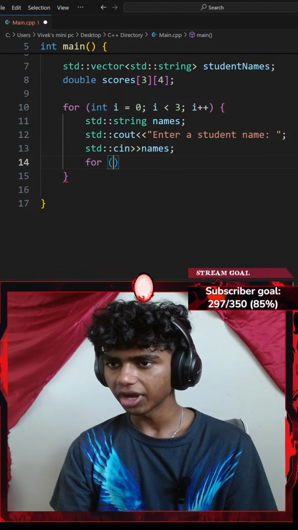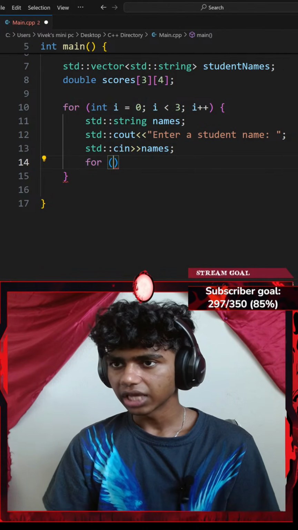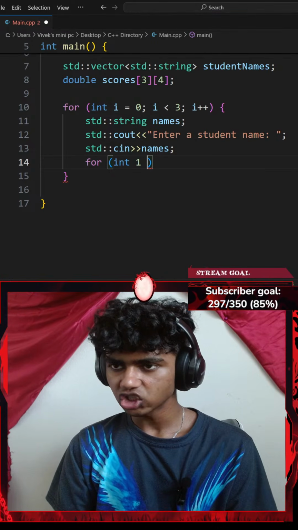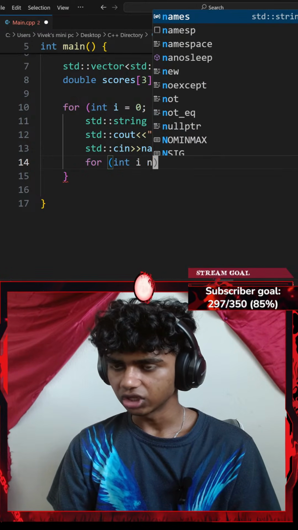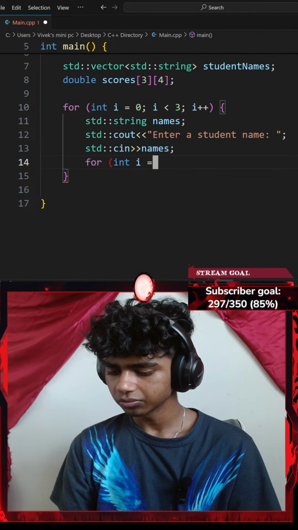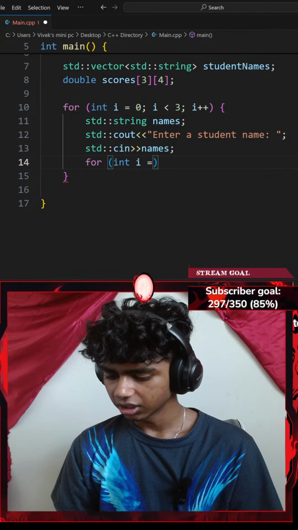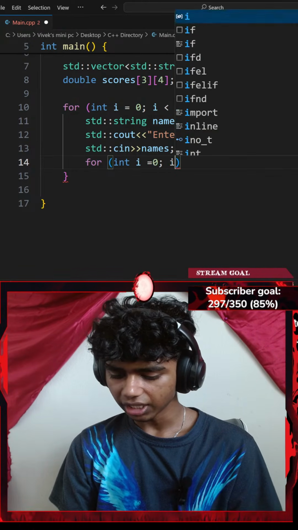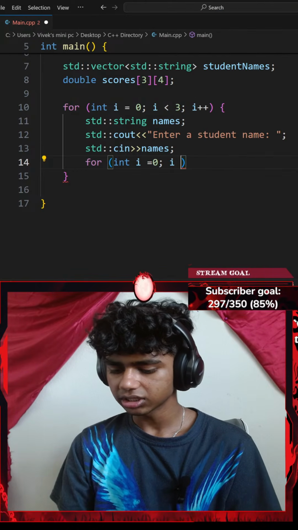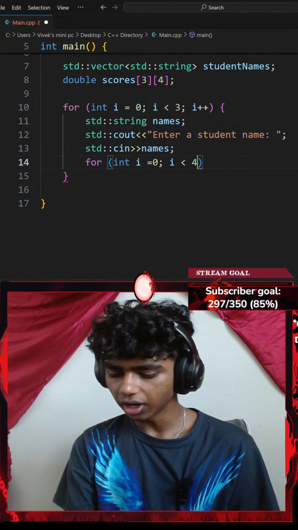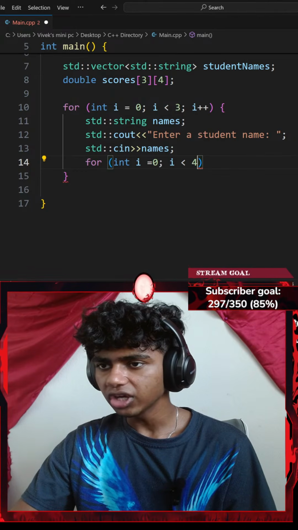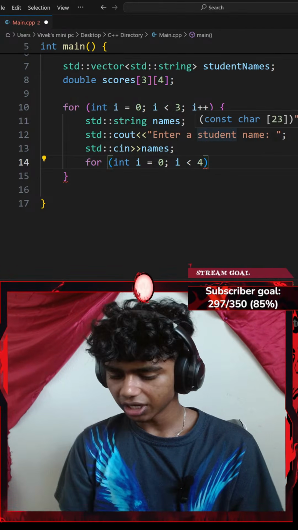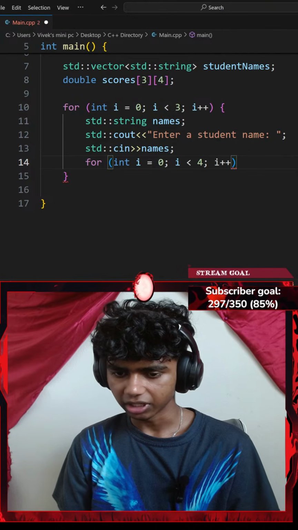So I'll go with for, a pair of parentheses. This time, for integer i equals 0, while my i is less than 4, I'm going to do something. I'm going to increment my i by 1, so let's add a semicolon, then i plus plus.